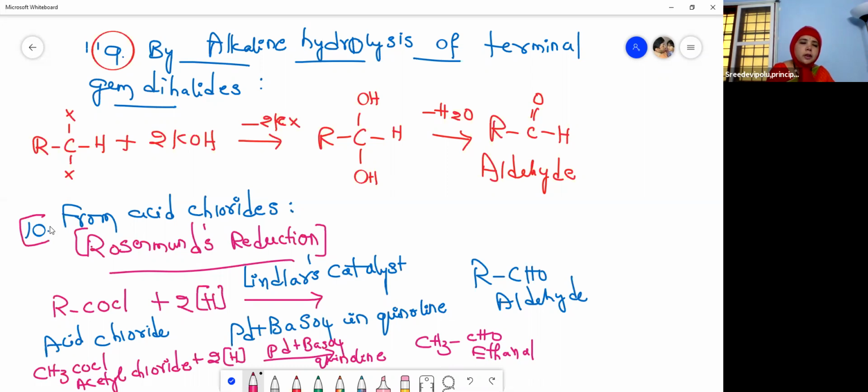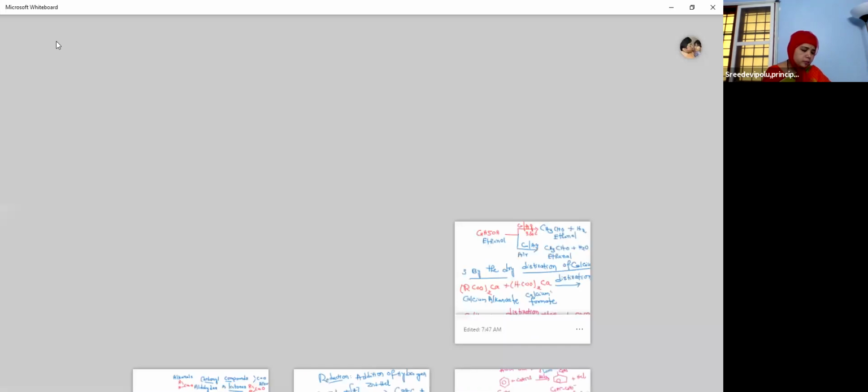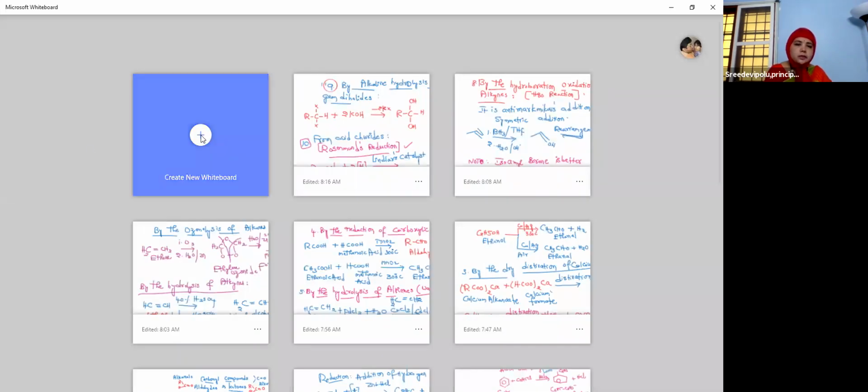I think you have copied this reaction, and today you are going to write this in your named reactions. Another named reaction is added: Rosenmund's reduction. Reduction, addition of hydrogens in the presence of Lindlar's catalyst to an acid chloride gives an aldehyde. Okay, now let us move to the next one.